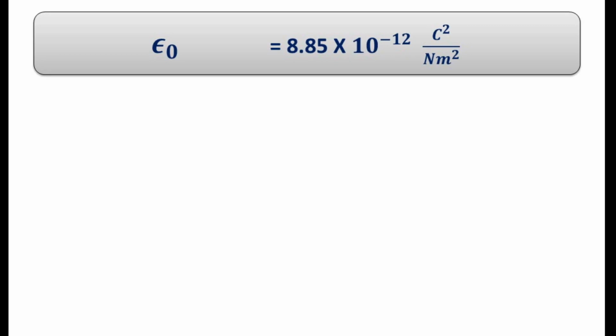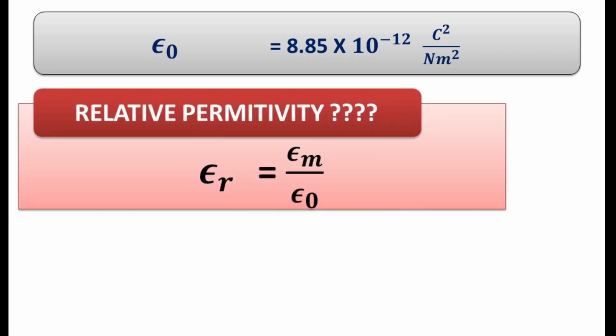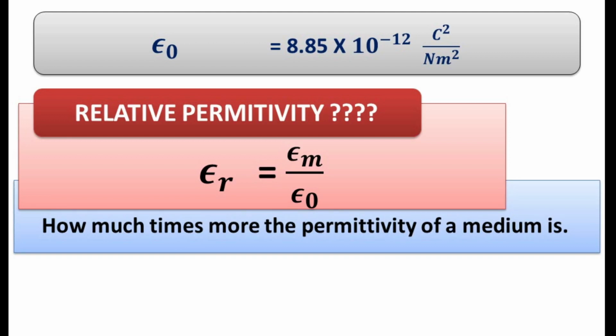Now what is relative permittivity? Relative permittivity is equal to permittivity of medium divided by permittivity of air, that is epsilon naught. So relative permittivity means how many times more the permittivity of a medium is. So permittivity of a medium is equal to relative permittivity into epsilon naught.